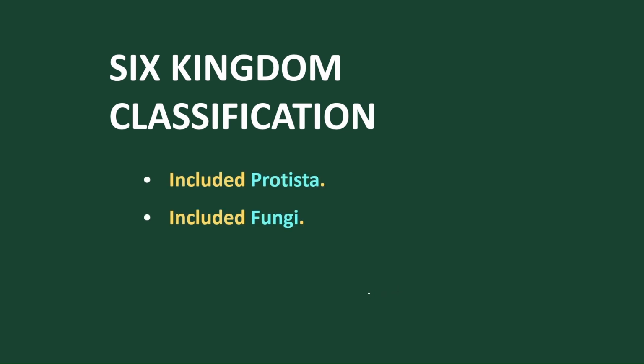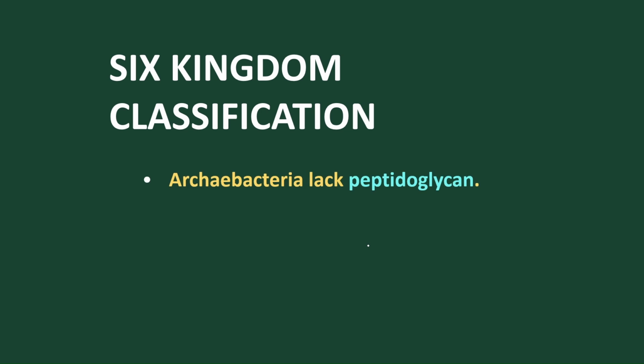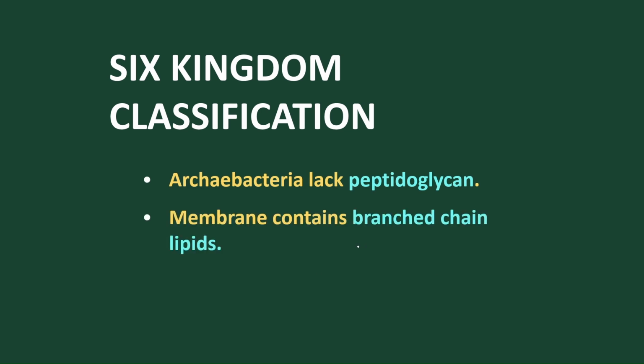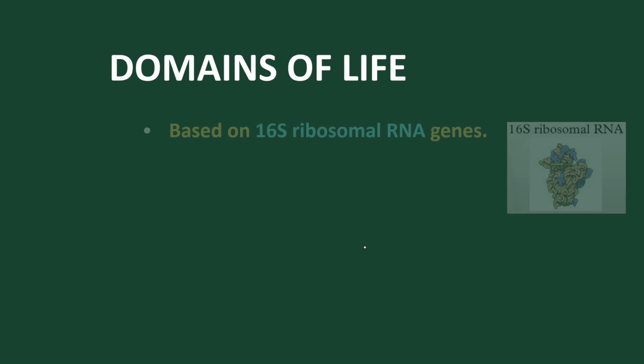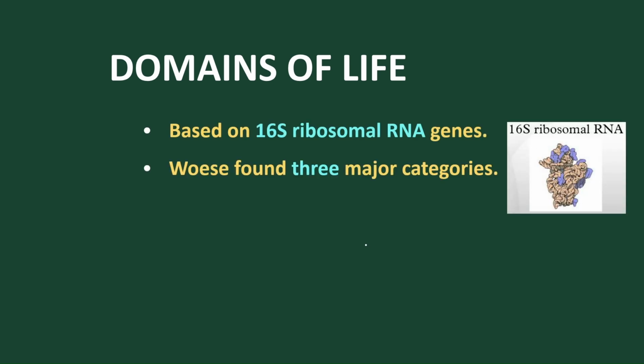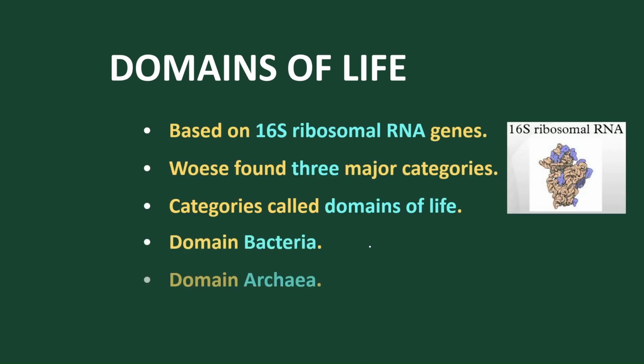So under Monera we have two sub-branches, archaebacteria and eubacteria. We cannot consider six kingdom classification as an actual six kingdom classification, whereas five kingdom classification is regarded as the proper one. Archaebacteria are bacteria which should be included under Monera. These are the subkingdoms. Accordingly, he categorized three domains of life: domain 1, archaebacteria; domain 2, bacteria; and domain 3, eukarya.